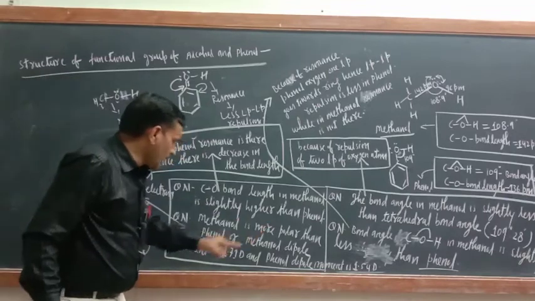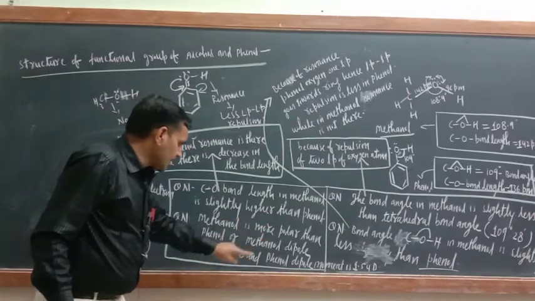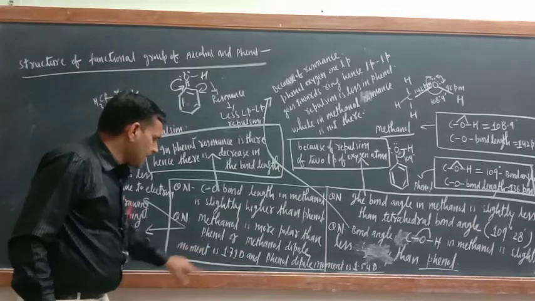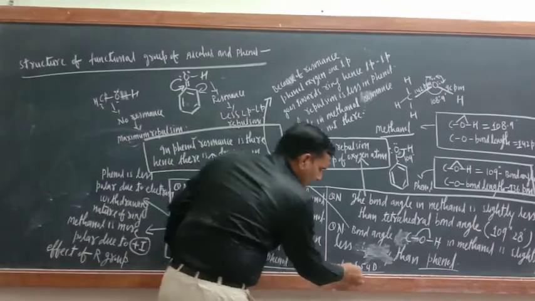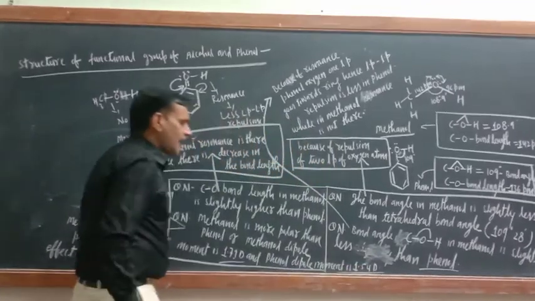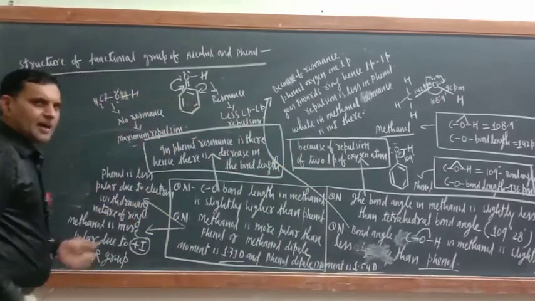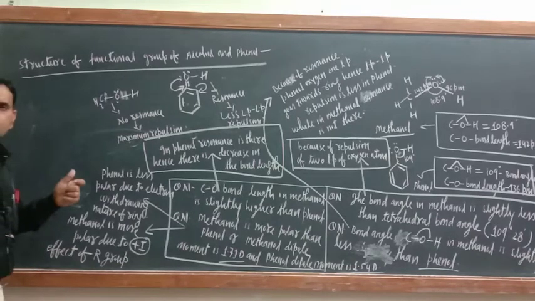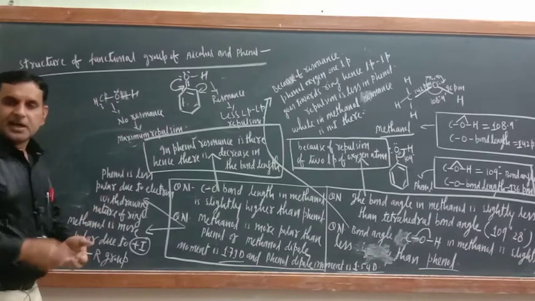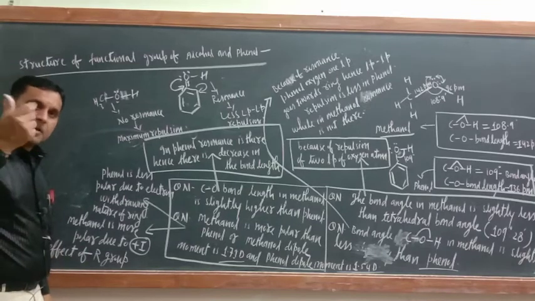Methanol is more polar than phenol, as methanol dipole moment is 1.71 D and phenol dipole moment is 1.54 D. Means dipole moment of phenol is less. Now try to understand. Polarity, what is the meaning? Dipole moment is the measure of polarity. Greater the dipole moment, greater will be the polarity.